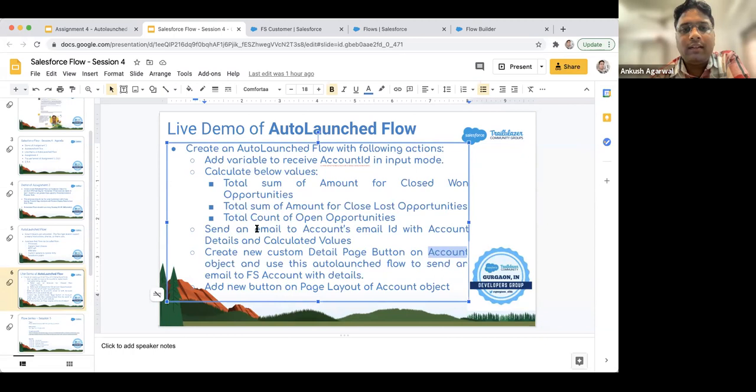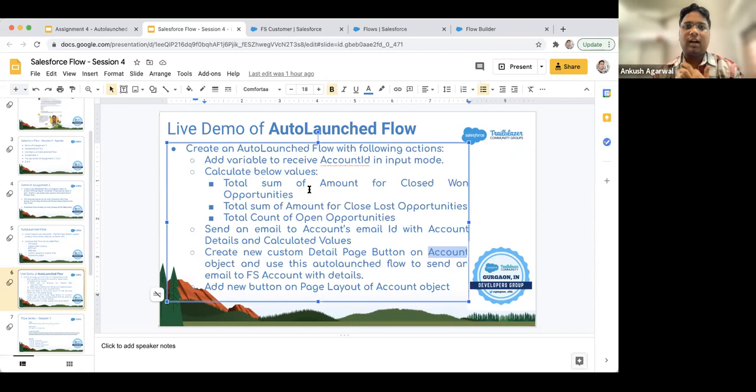At the same time, we'll send an email to some user or to a specific account email ID with all these details. So the purpose is that we have a new button on the account detail page where we can get specific details related to opportunities, how many open opportunities there are, and get the account details in an email with the button functionality.